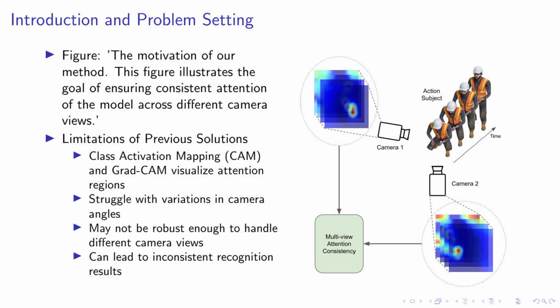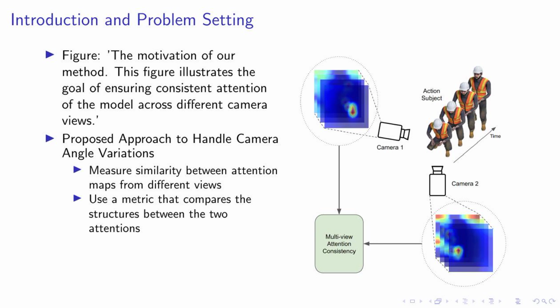Our method aims to overcome these limitations by focusing on the consistency of the model's attention, regardless of the camera view. This approach is inspired by the natural visual perception of humans, which remains consistent despite changes in viewing angles. By adopting this approach, we aim to improve the robustness and accuracy of our deep neural network model for action recognition.